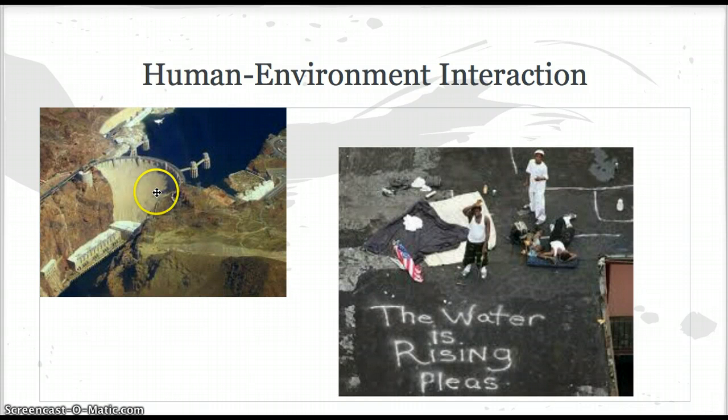So here you have the Hoover Dam. This is how humans have adapted the environment to suit our needs. Now here is where the humans have had to adapt to the environment. This is a picture of some people who look like they are in a bad situation after Hurricane Katrina.